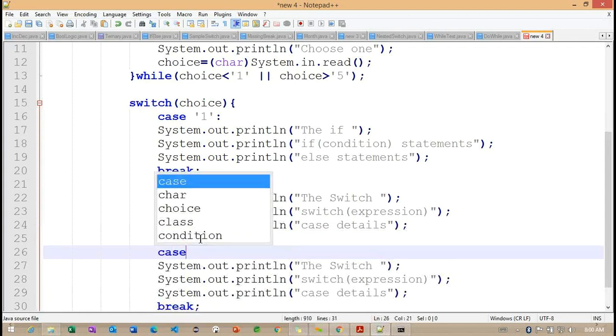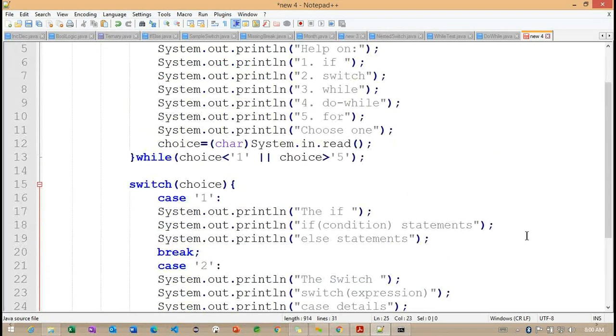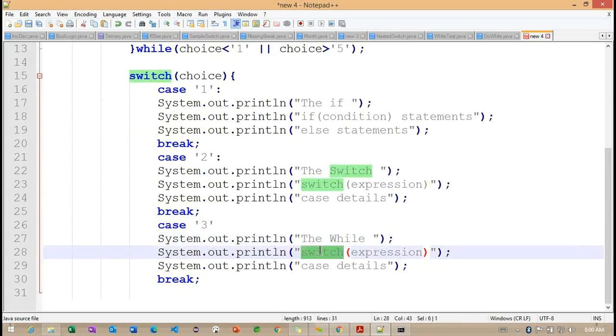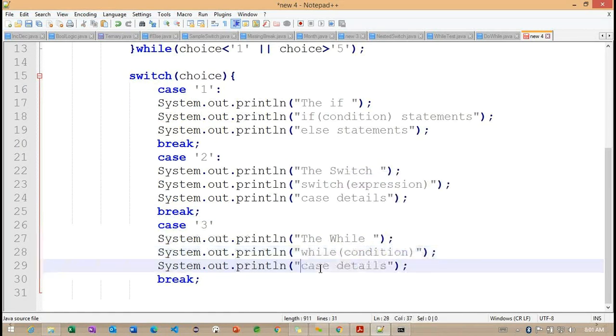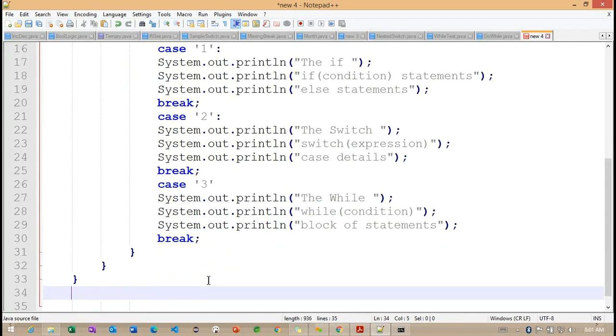So you can define. I'm trying to check with only 3. So what is the 3? We are having something called while here. While, condition and block of statements here. So this is all about the switch case.